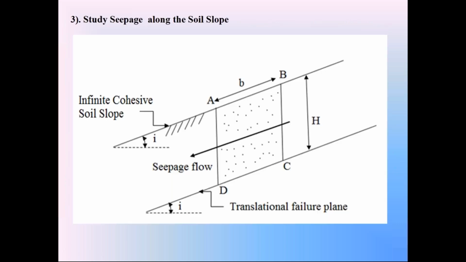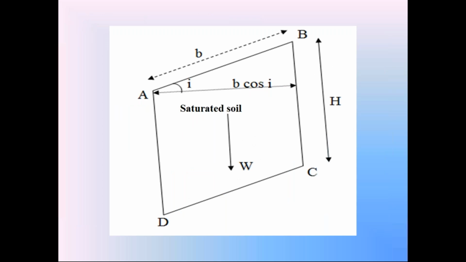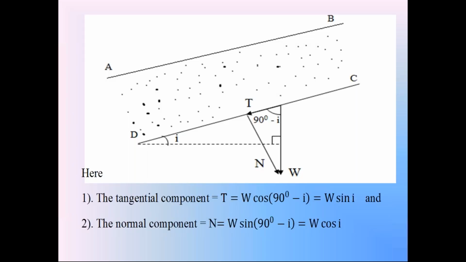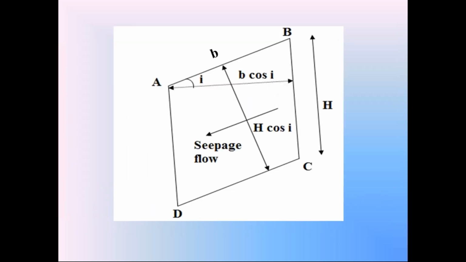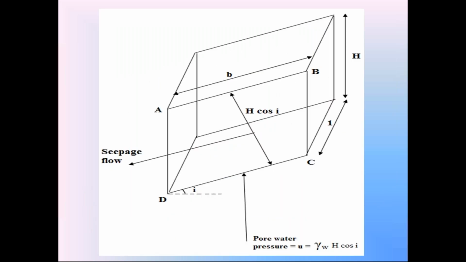Then last class I also explained the seepage flow condition in the infinite cohesive soil. That is very important, the seepage flow condition. In that seepage flow condition, we consider the pore water pressure acting on the soil. By using that pore water pressure, we calculate the factor of safety in the seepage flow condition. Last class I explained the derivation of the factor of safety in the seepage flow condition.